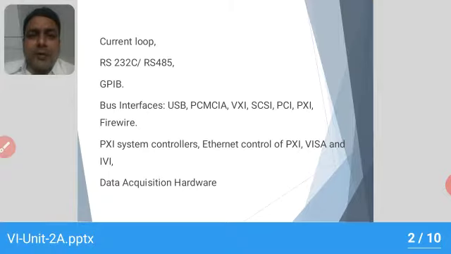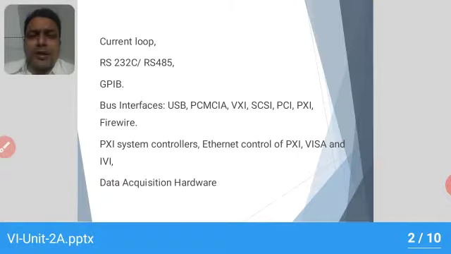Apart from GPIB, we have many bus interfaces, which include USB, PCMCIA, VXI, SCSI, PCI, PXI, FireWire. We have Ethernet control, and apart from that, we have IV.